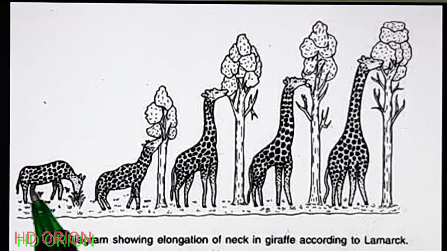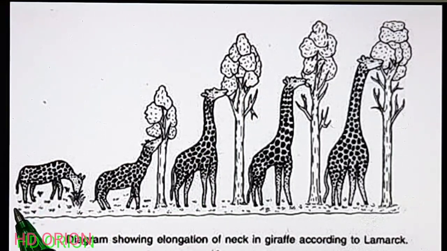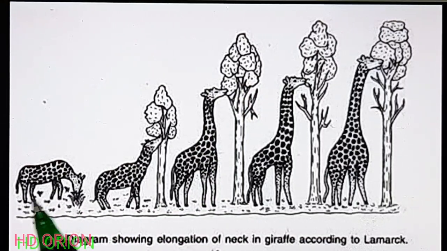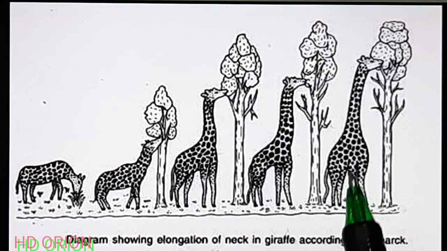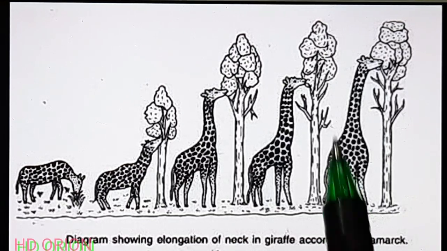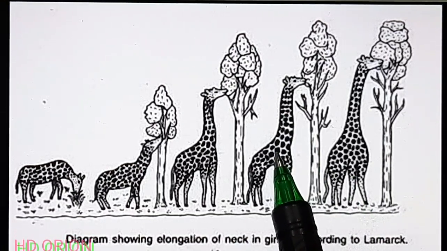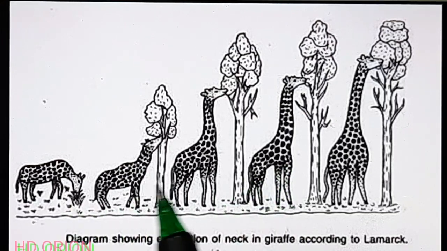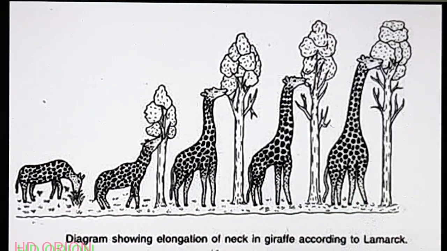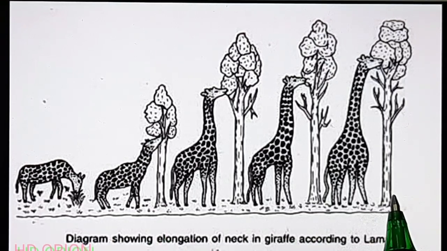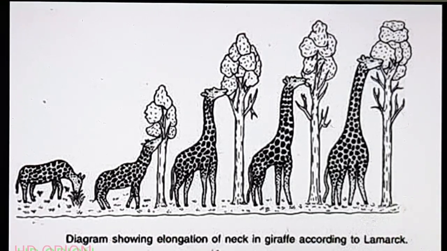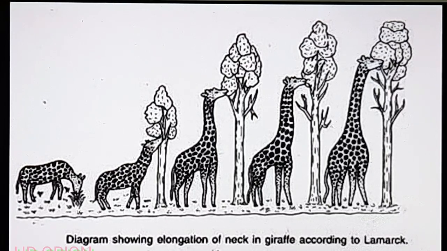When you see the original ancestor, all four limbs, that means the forelimbs and hind limbs, are the same in length, but due to stretching, the forelimbs of the present day giraffe are much more elongated than the hind limbs, and also the neck got stretched. So this is how the evolution of the giraffe took place. The diagram shows the elongation of the neck in the giraffe, and this is according to Lamarck. Now here the second postulate comes, the use of the organ.